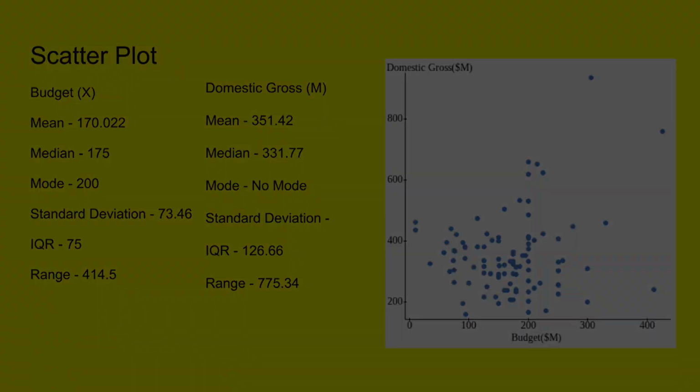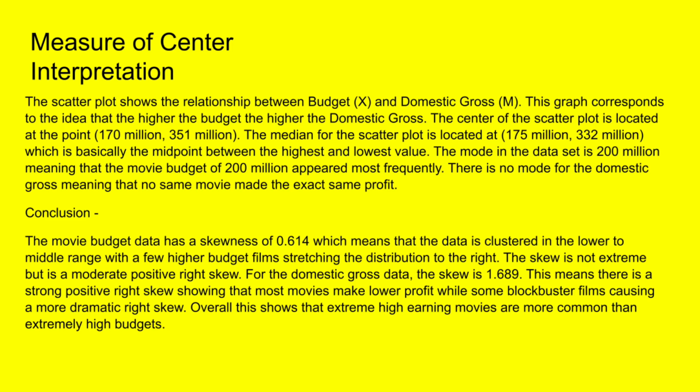The scatter plot shows the relationship between the budget and the domestic gross, as you can see from the data. This is the measure of center interpretation. The scatter plot shows the relationship between the budget, X, and the domestic gross, Y. The graph corresponds to the idea that the higher the budget, the higher the domestic gross. The center of the scatter plot is located at 170 million and 351 million. The median for the scatter plot is located at 175 million and 332 million, which is basically the midpoint between the highest and lowest value.